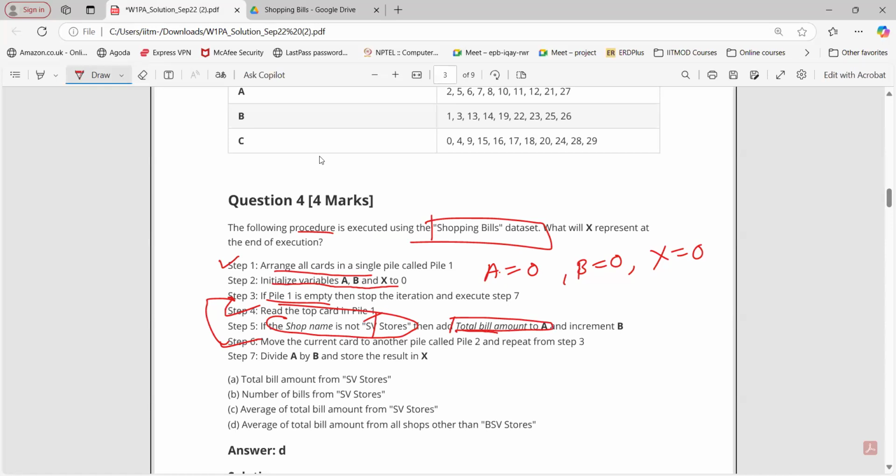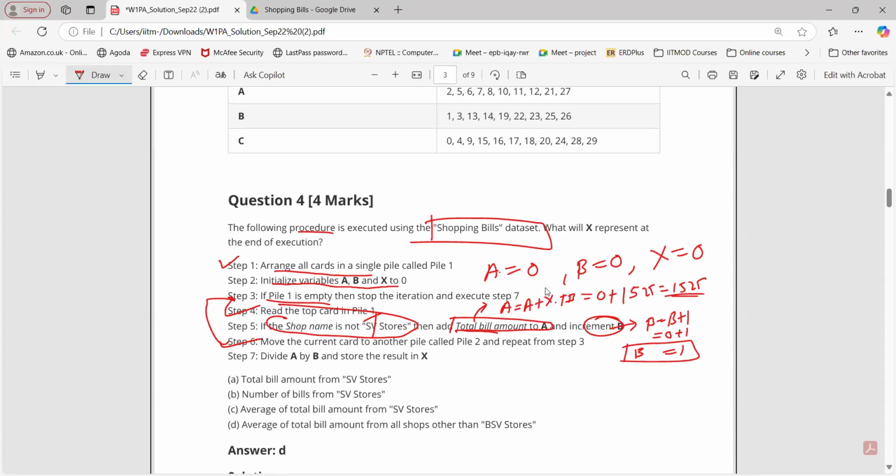If I want to write the expression for this, it will be: A equals A plus that particular card, say X dot total bill. And increment B means B equals B plus 1. Initially it was 0 for A, and the total bill amount is 1525, so the value of A will be 1525 and B will be 0 plus 1, that is 1. So the value of B is 1 and the value of A is 1525 for the second card.